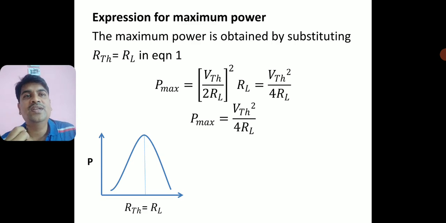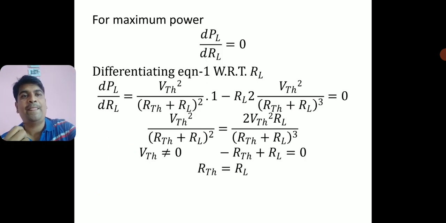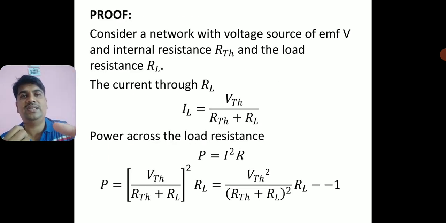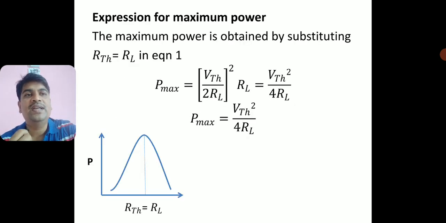Right. So when do we say that maximum power is obtained? When this RTH is equal to RL. Let us substitute RTH is equal to RL in equation 1. Go back and see which is our equation 1. This is the power equation, equation 1: P is equal to VTH square by (RTH plus RL) whole square into RL. In this power equation, I am substituting RTH is equal to RL.